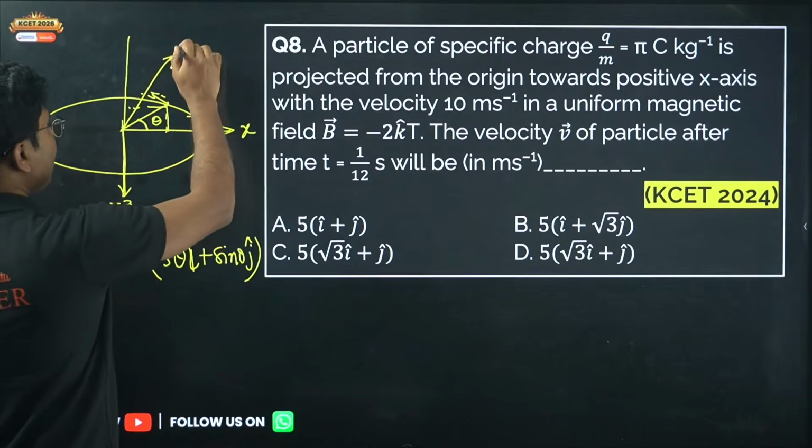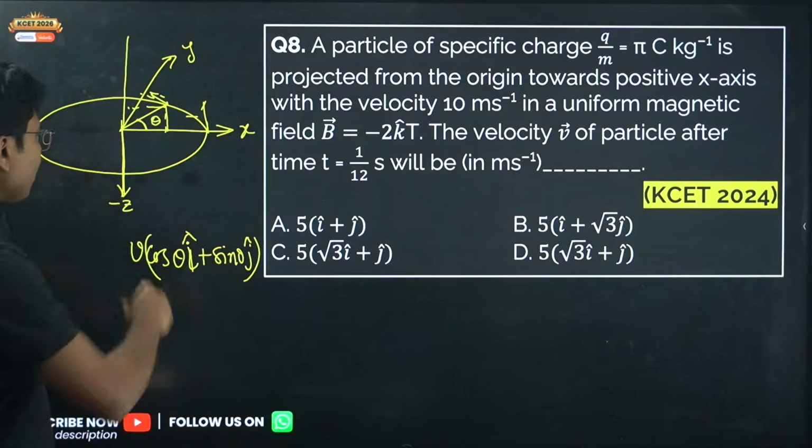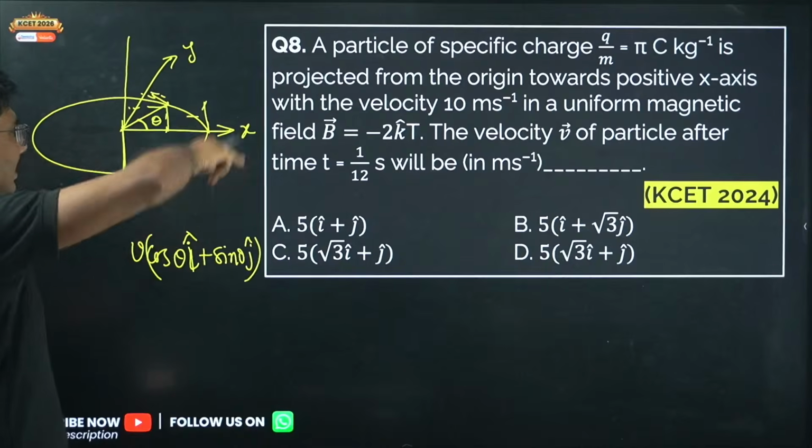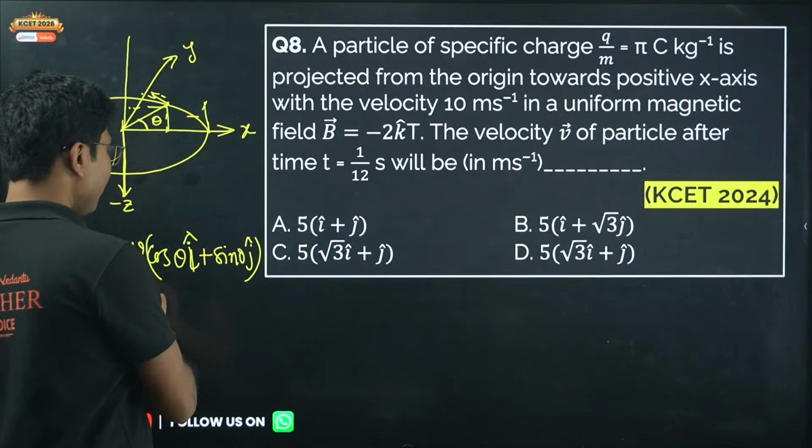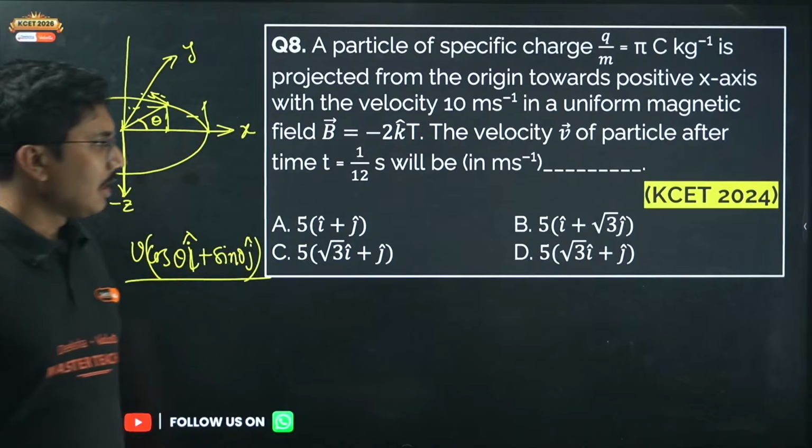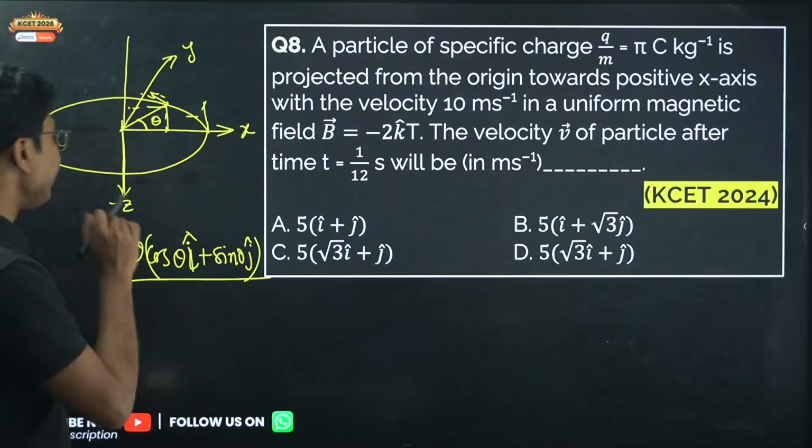This is the y-axis, which is perpendicular to both of them. Because of z and x, it will rotate like this, and you have to find this combination. So theta you have to calculate.